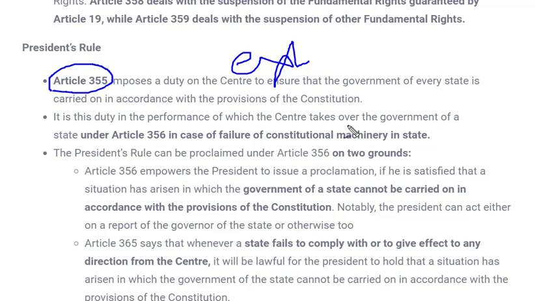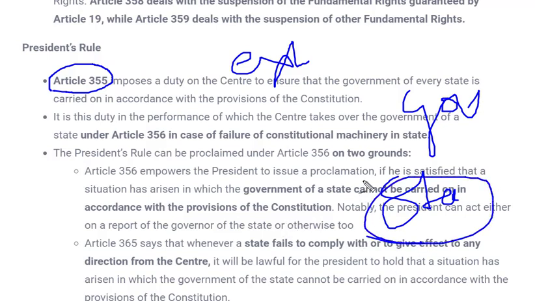Now if we talk about how this presidential rule starts, it is given in Article 356. According to this, there are three cases when presidential rule is applied on any state. As we know, a governor is the constitutional head of the state. We have seen this in the state executive. So over here, whenever the governor feels that the state is not abiding by the constitution or not running properly, the governor can give written notice to the president and invite the president to take over or form presidential rule in that particular state. This is the very first reason.